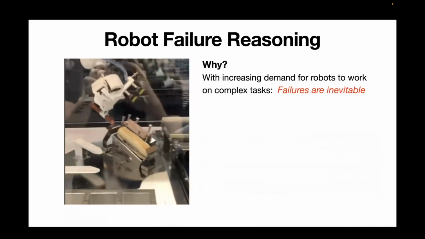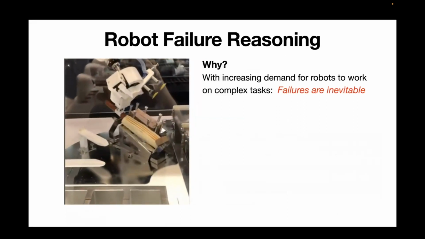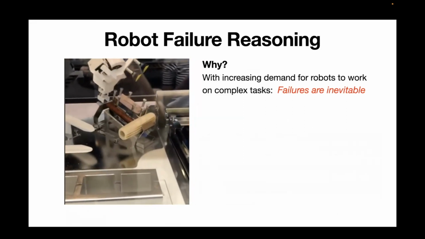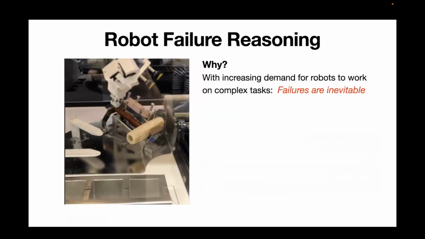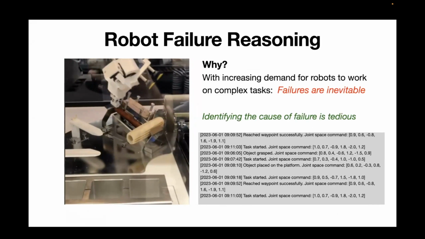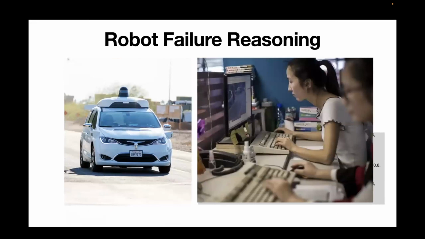So first, why do we care about robot failure? With the increasing demand and expectations of asking our robots to perform harder and harder tasks, we need to admit that failure is just inevitable. It will happen. At the same time, identifying the cause of failure is oftentimes quite tedious, and it involves the programmer or the engineer reading hours of robot logs in order to identify the root cause of a particular failure.